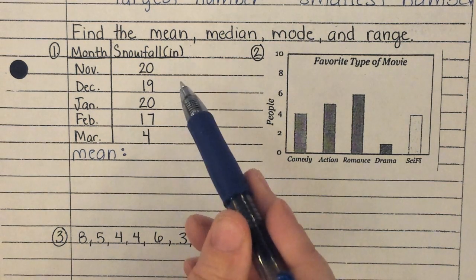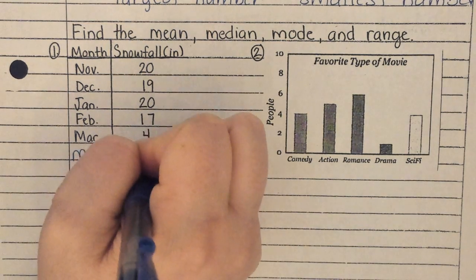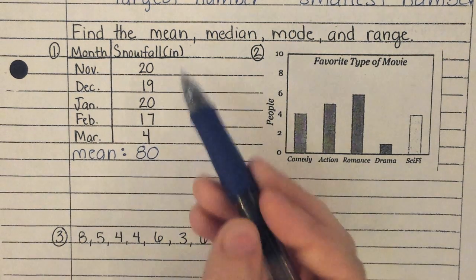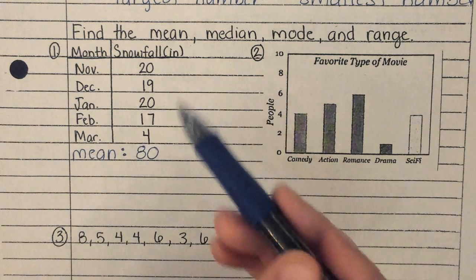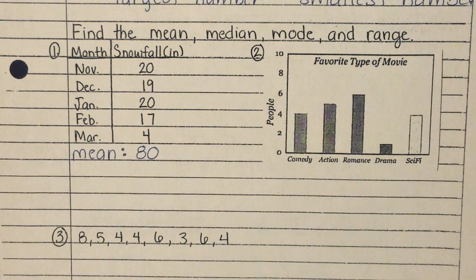Add all the numbers. So let's do that first. Add up my numbers. What do we get when we add those numbers up? Parker. 80. All right, after I add them up, 80 is not my mean. I know 80 is not the mean because is 80 in the middle anywhere? No, 80 is not going to be in the center. That's a bad number. So what do I still need to do to 80 to find the center?